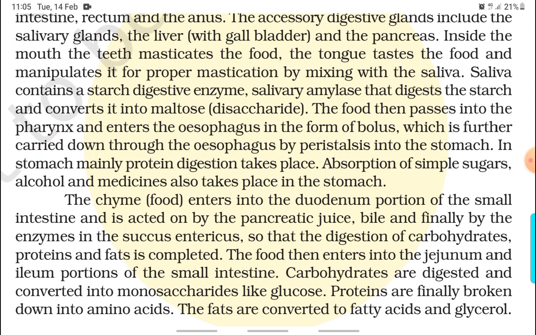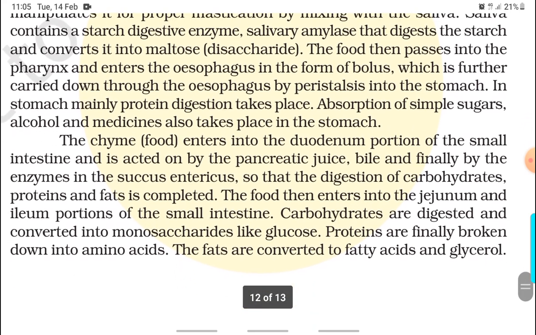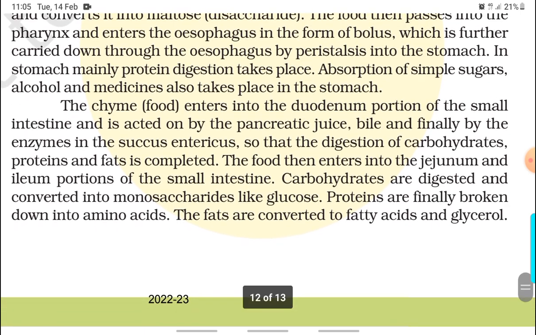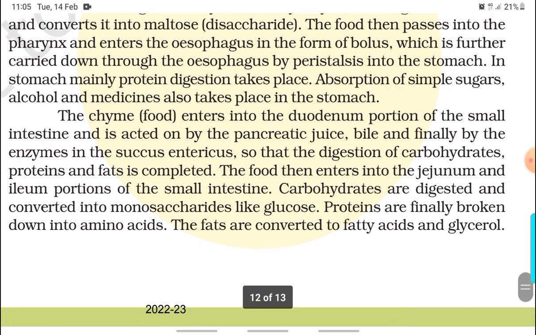Inside the mouth, the teeth masticate the food. The tongue tastes the food and manipulates it for proper mastication by mixing it with the saliva. Saliva contains a starch digestive enzyme, salivary amylase, that digests the starch and converts it into maltose or disaccharides. The food then passes into the pharynx and enters the esophagus in the form of a bolus, which is further carried down through the esophagus by peristalsis into the stomach.